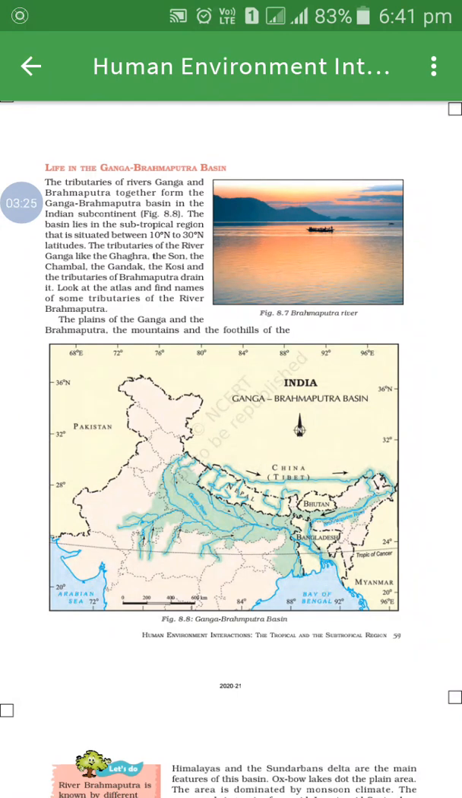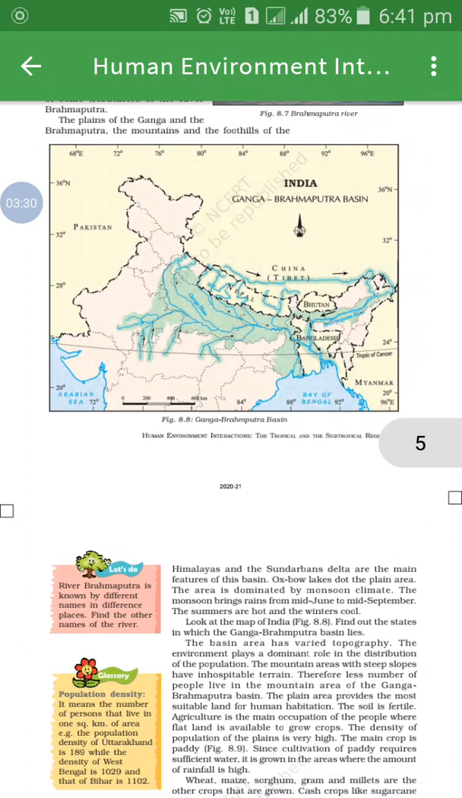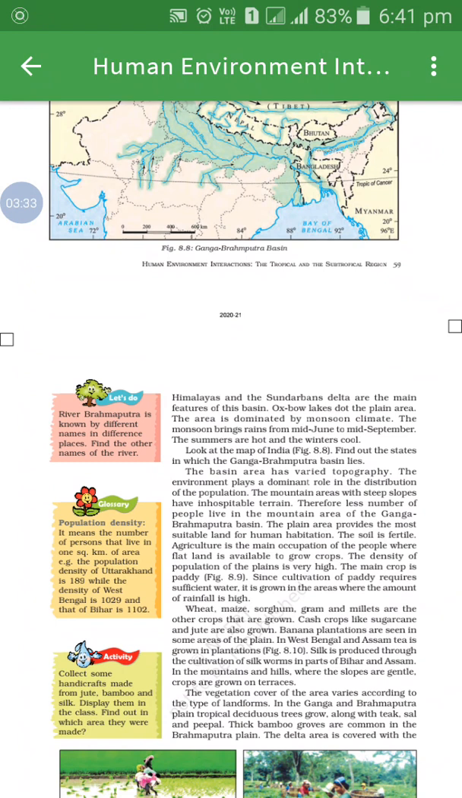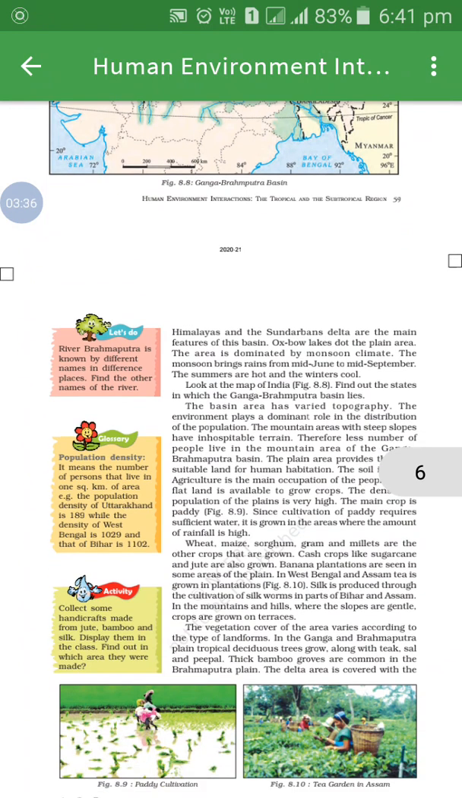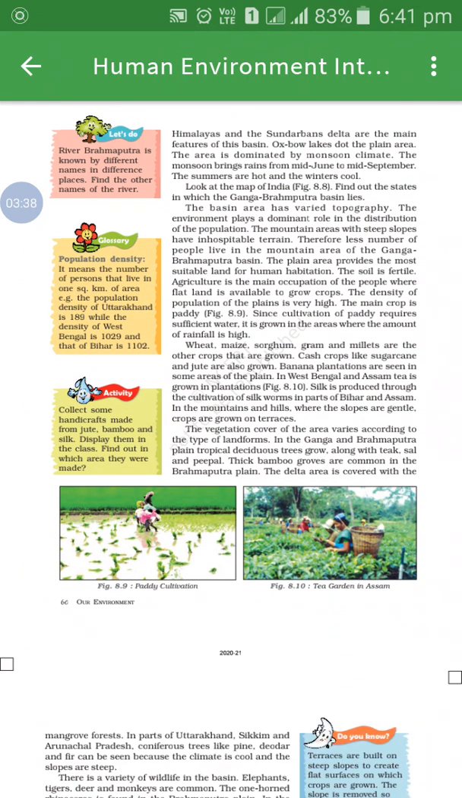The plains of the Ganga and the Brahmaputra, the mountains and the foothills of the Himalayas, and the Sundarbans Delta are the main features of this basin. Which? Plains of the Ganga and the Brahmaputra. What? The mountains, foothills of the Himalayas and Sundarban Delta. And besides this, oxbow lakes dot the plain area. Which lake, student? Yes, oxbow lakes.